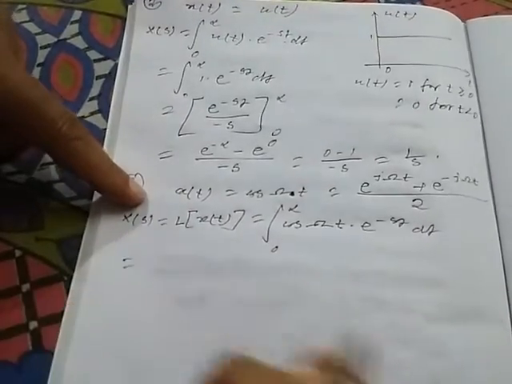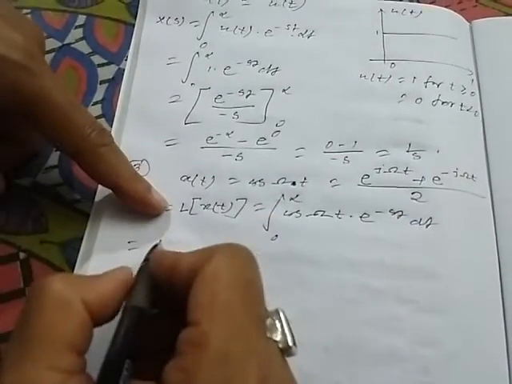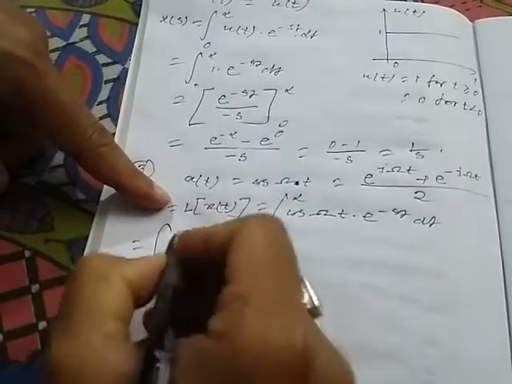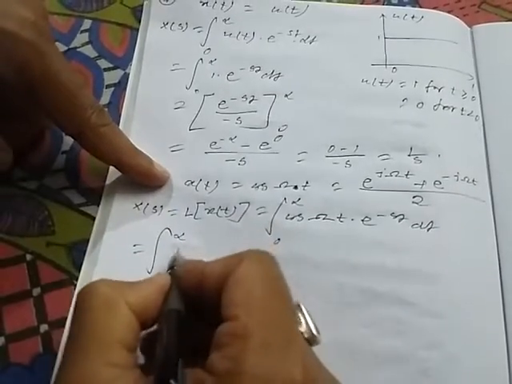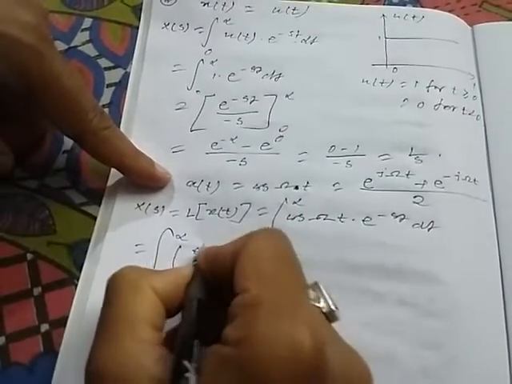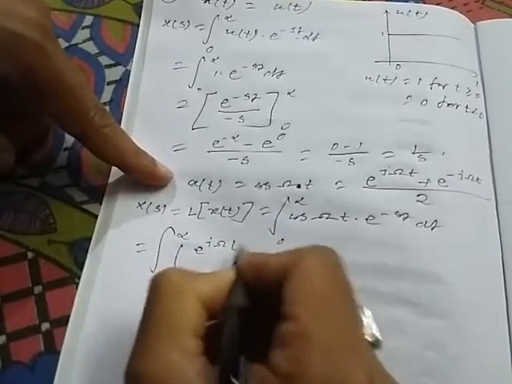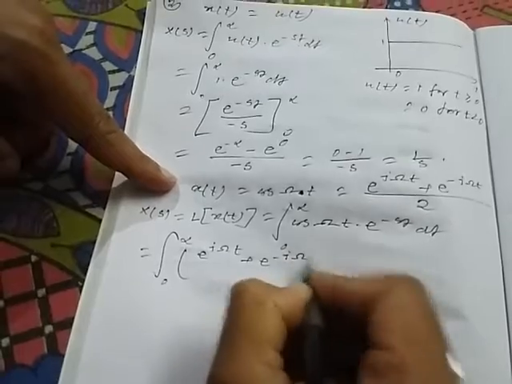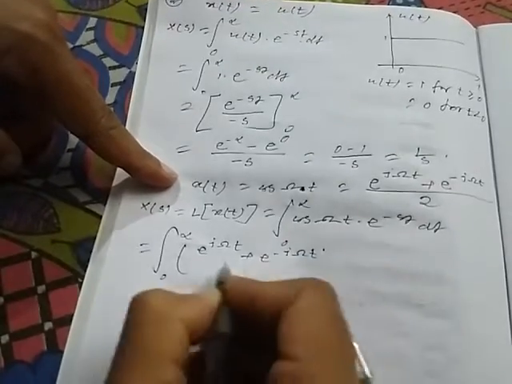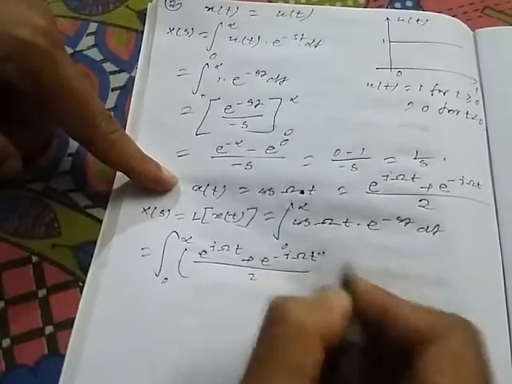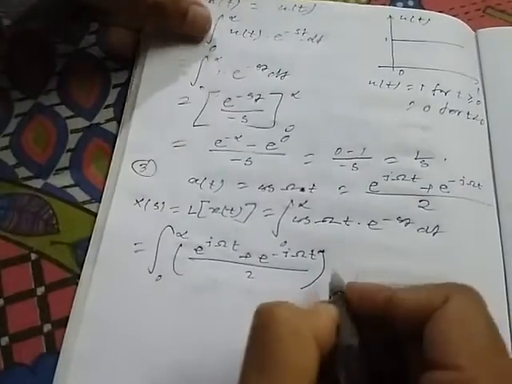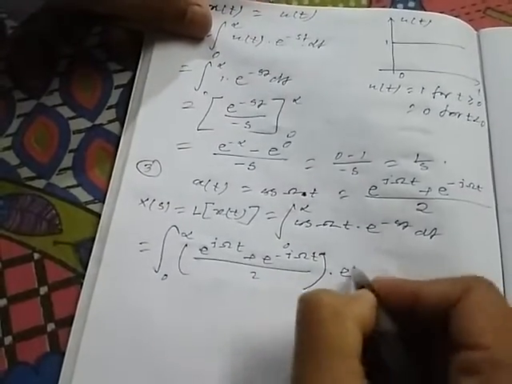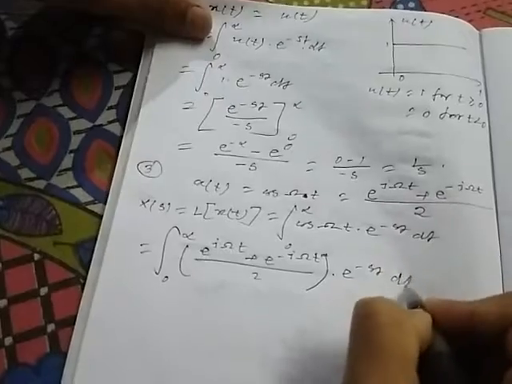Now just put the value of cos omega t. So this will be the integration over 0 to infinity of e to the power j omega t plus e to the power minus j omega t, by 2, into e to the power minus st dt.